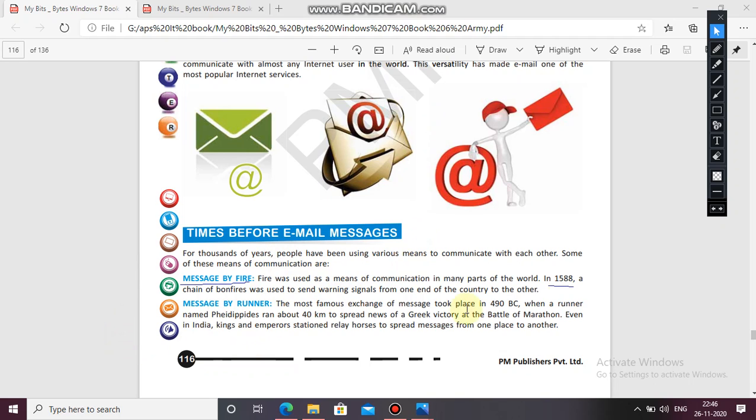Second one is message by runner. This is also a very interesting thing. The most famous exchange of messages took place in 490 BC when a runner named Pheidippides ran about 40 kilometers to spread news of the Greek victory at the Battle of Marathon. Even in India, kings and emperors stationed relay horses to spread messages from one place to another.